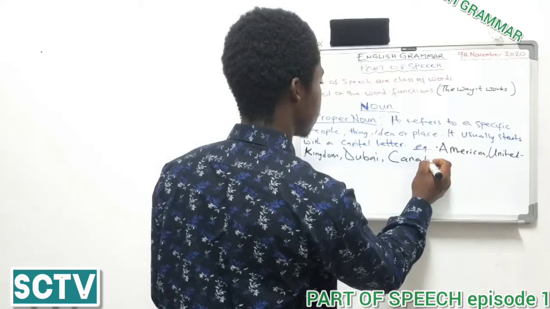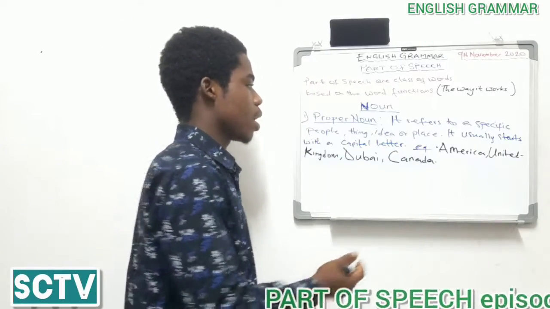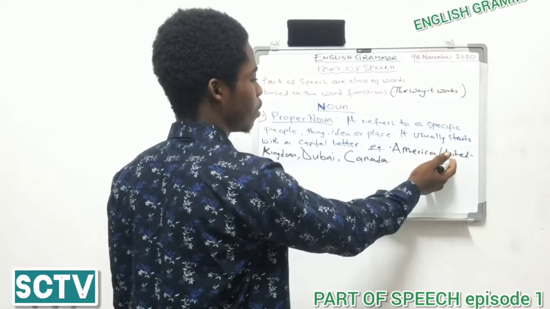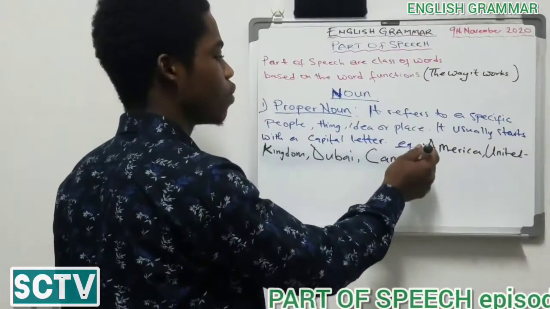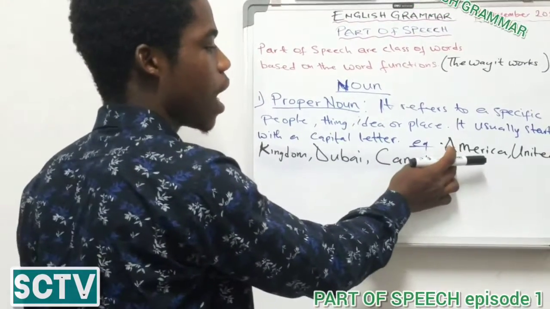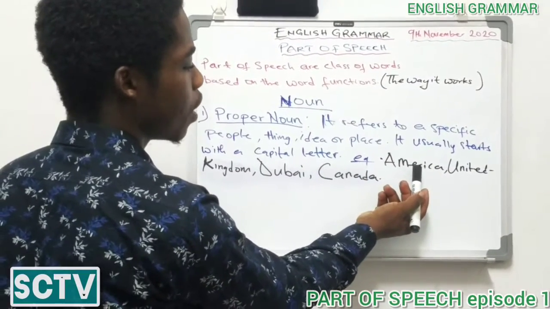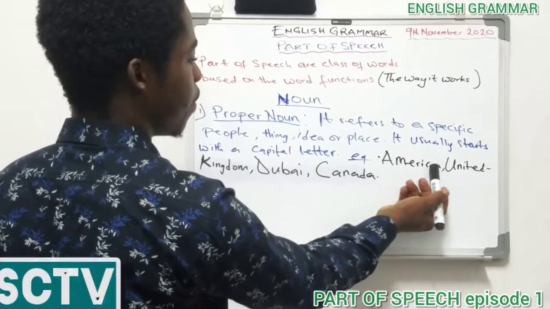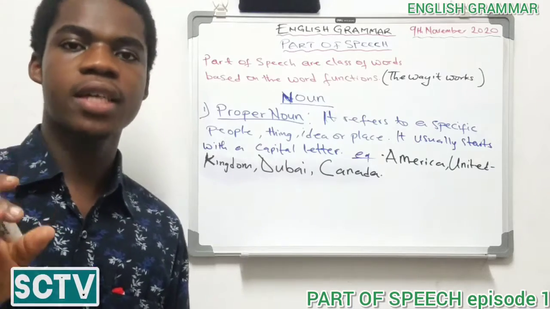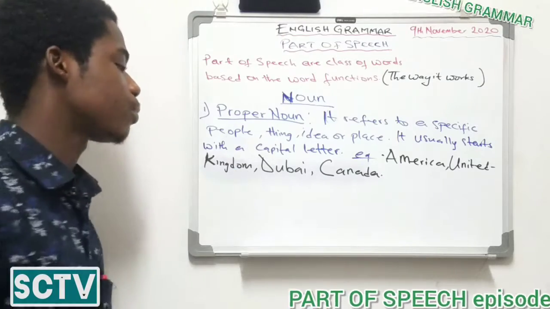of a proper noun, or some example of words that we can use where we start with a capital letter. So I take people like as a proper noun. Let's end it here. So talking about a proper noun, each letter that starts that particular noun starts with a capital letter to indicate that you are referring to this particular thing. So when you are reading or you are looking at it, it's very easy to identify that this is the actual thing you are talking about. So I start with a capital A, a small m, E-R-I-C-A, America. So this first letter is being capitalized in every proper noun. The first letter of that word is being capitalized as a proper noun.